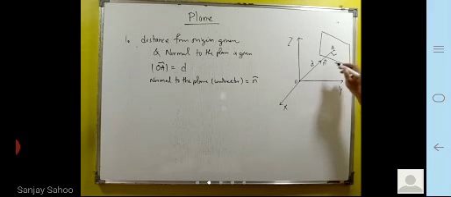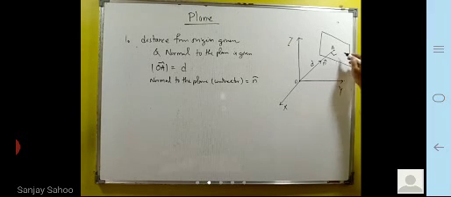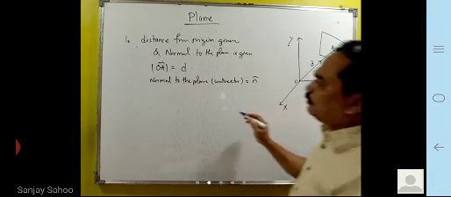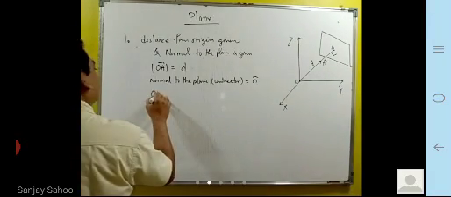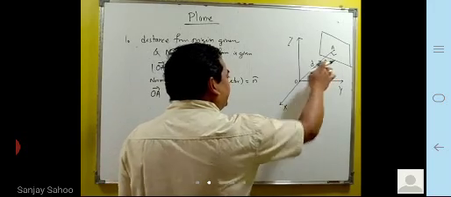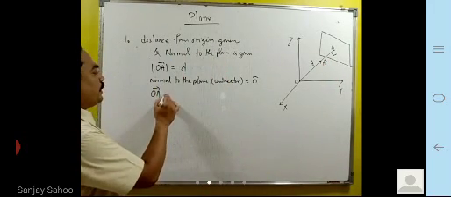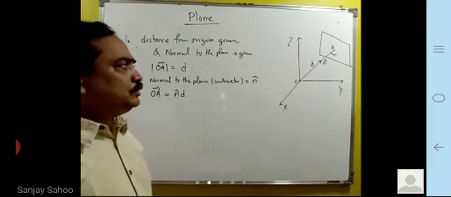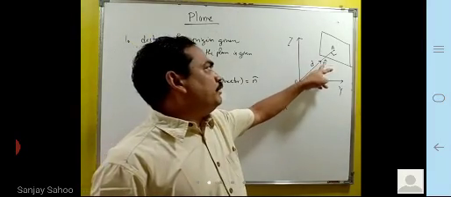Now, can you tell me what will be this OA vector? This OA vector will be equal to this magnitude into n cap. This OA vector will be n cap D. Here D is the magnitude, n cap is the unit vector.